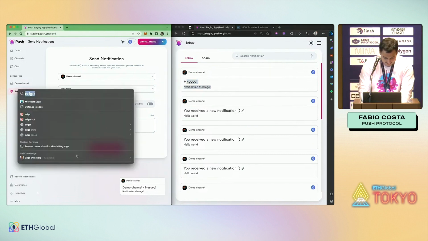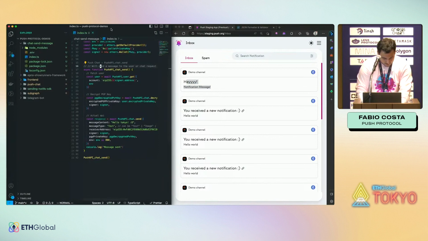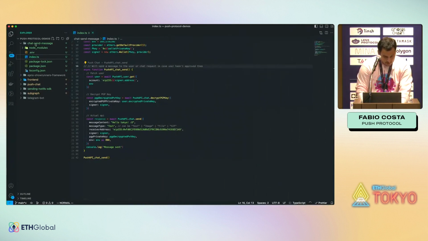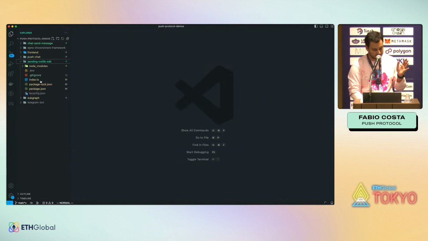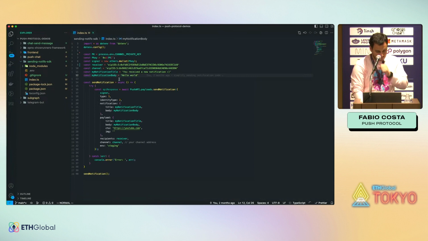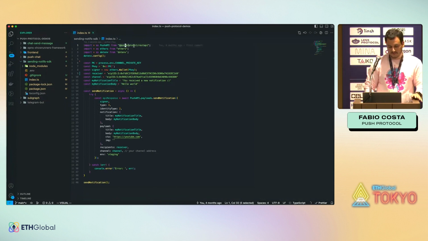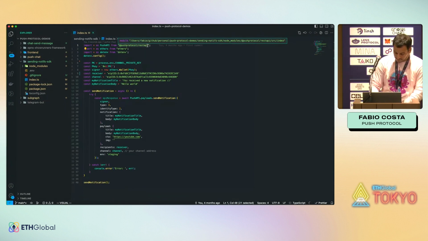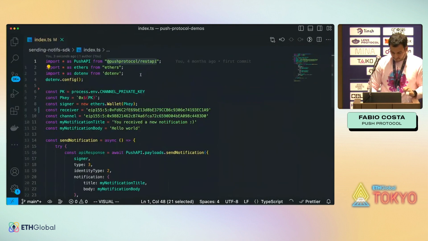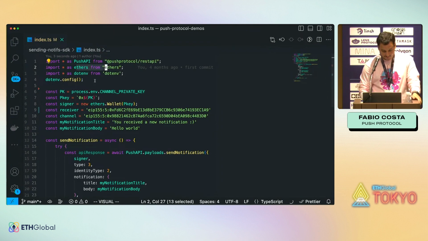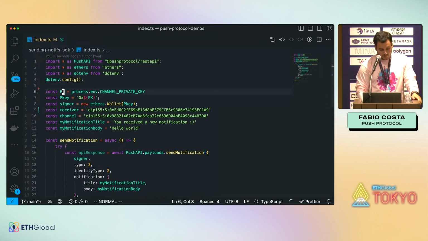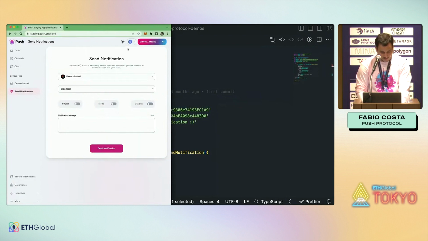We can also send the same notification here, but via code. All the code here is deployed already. It's on GitHub in our Push Protocol GitHub. So for sending notifications, we have this REST API SDK. To send a notification, all I need is the Push Protocol SDK and the Ethers library because we need to sign messages. So I just import the private key from the wallet that created the channel. So I created a channel with this wallet here.